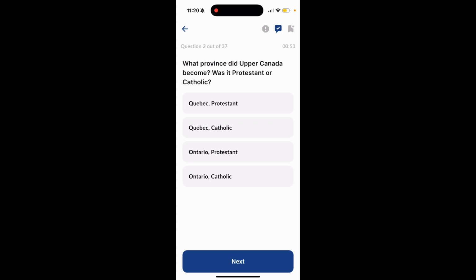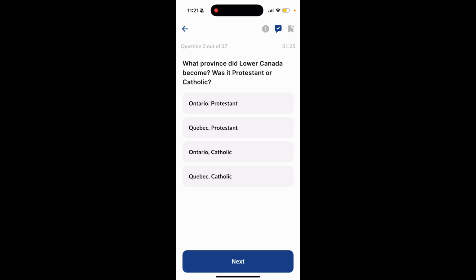Question number 2. What province did Upper Canada become? Was it Protestant or Catholic? The options are Quebec Protestant, Quebec Catholic, Ontario Protestant, Ontario Catholic. The answer is Ontario Protestant.